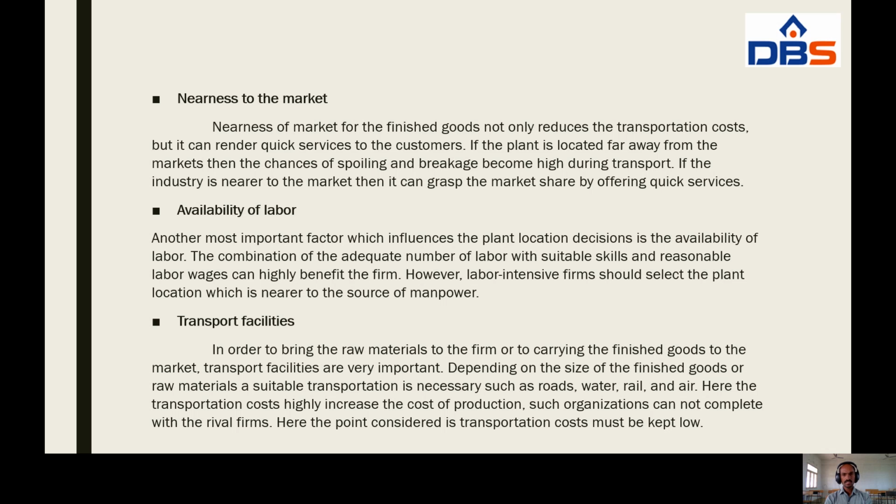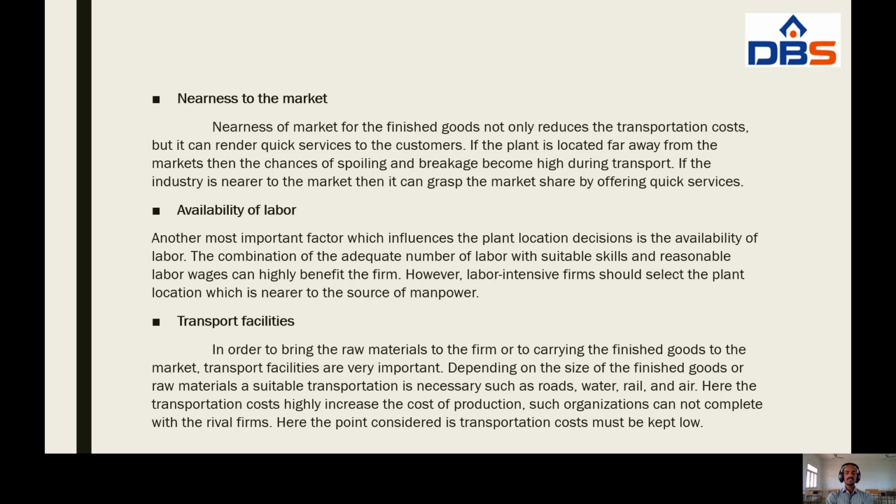However, labor intensive firms should select a plant location which is nearer to the source of manpower. So availability of labor is also one of the most important factors affecting the plant location.